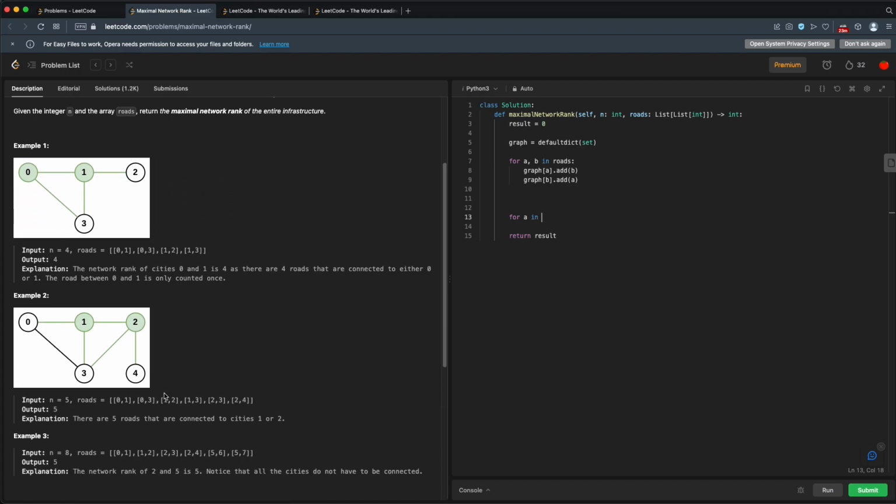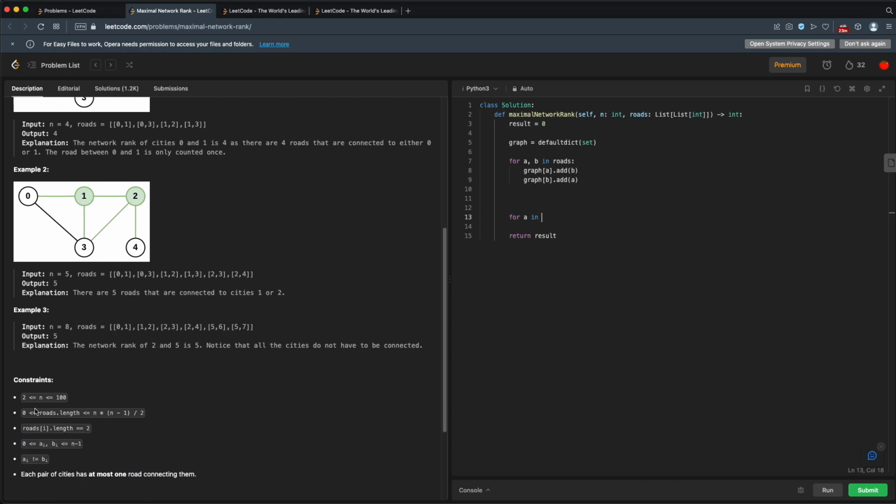We can probably make that assumption. Let me actually check down here. Yeah, this doesn't actually tell us. Oh, I see. a and b are somewhere between 0 and n minus 1. Okay. So the city names actually are between 0 and n minus 1.